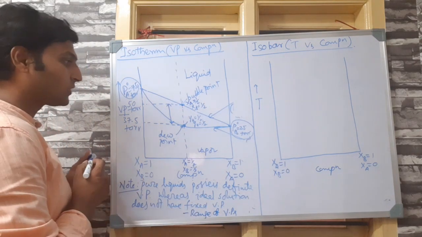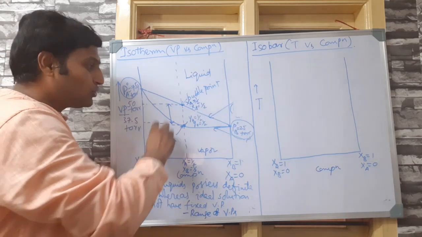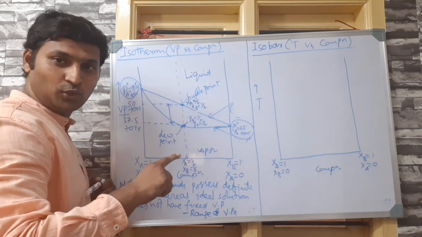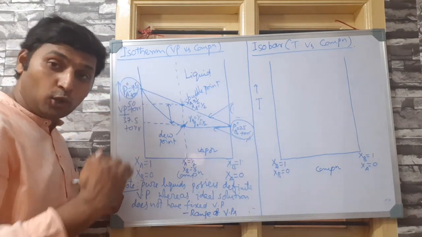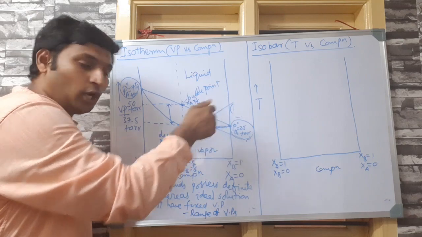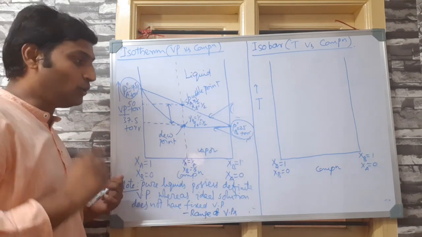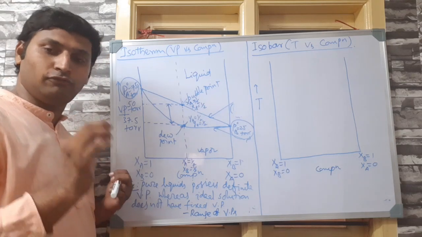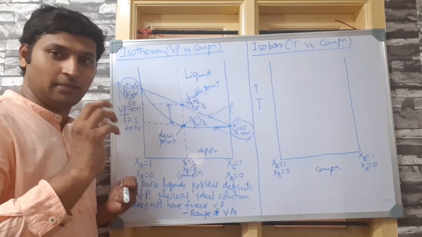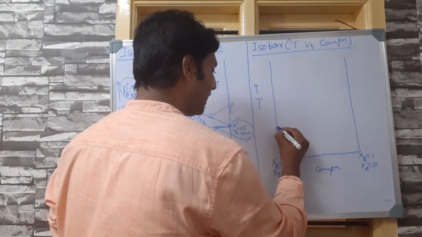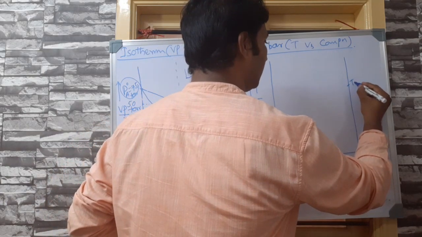Now you see, the curve will be exactly opposite to what you can see here, because you know very well the liquid having very high vapor pressure would have a low boiling point. The liquid having low vapor pressure would have a high boiling point. Yes or no? So if you assume the boiling point of pure liquid A is TA naught and the boiling point of pure liquid B is TB naught, then TA naught will be somewhere here and TB naught will be somewhere here.